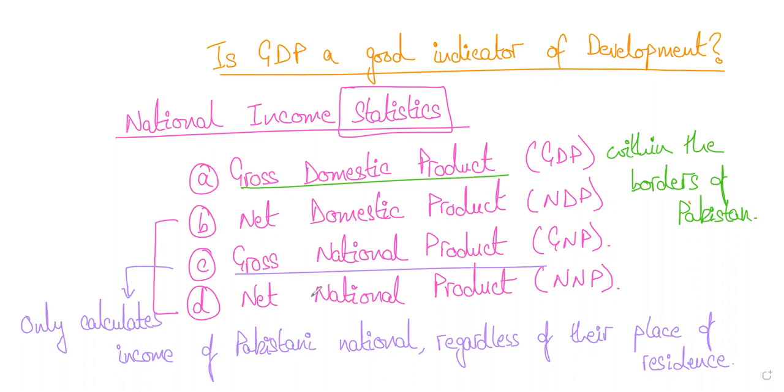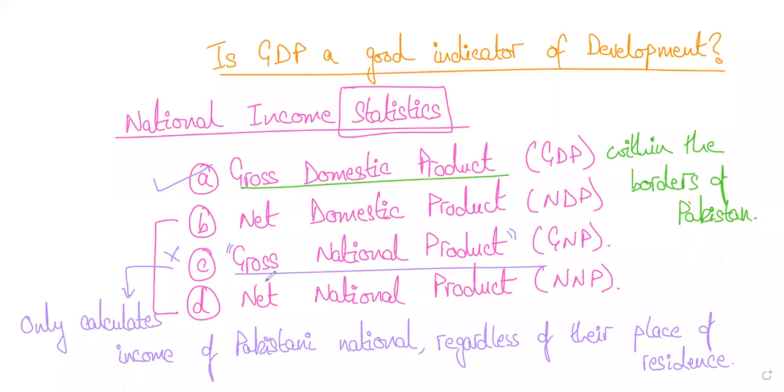So in the case of gross national product, you will not include the value of goods and services that are produced by Toyota company. Why would you not include it? Even though Toyota company is manufacturing in Pakistan, Toyota is not a Pakistani company. So the output or the value of goods and services that Toyota produces in Pakistan would be part of Pakistan's gross domestic product, but that would not be part of Pakistan's gross national product. Right? Does it make sense?